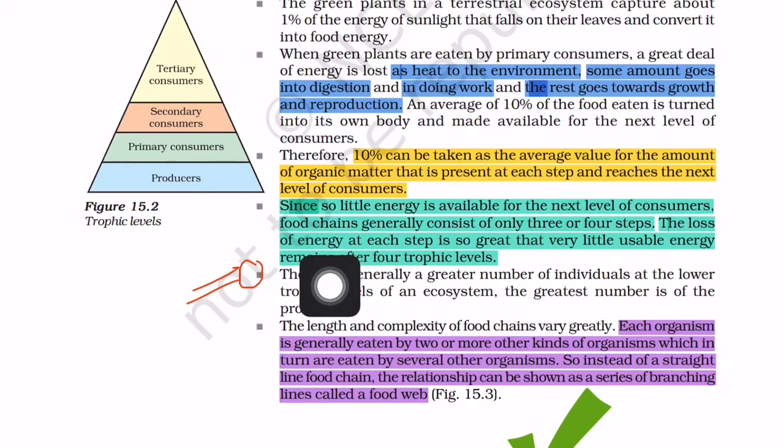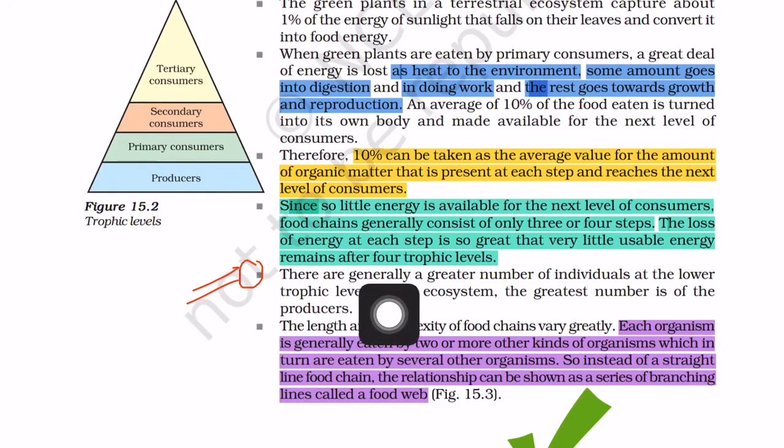The loss of energy at each step is so great that very little usable energy remains after 4 trophic levels. So after 4 trophic levels there will not be enough usable energy remaining for the next trophic level. Next point,